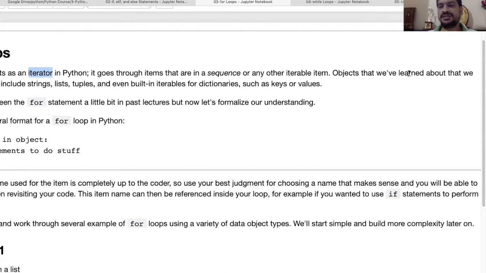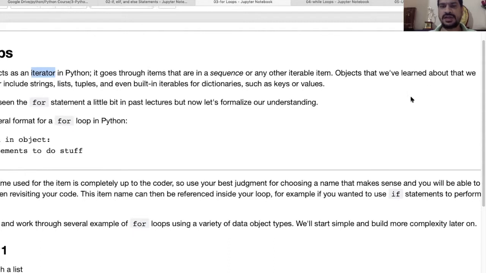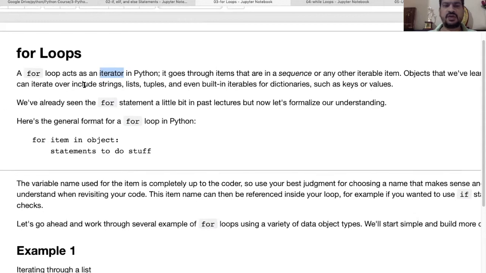Objects that we have learned about that we can iterate over include strings, lists, tuples, and even built-in iterators for dictionaries. So any of these objects is going to work here. It is saying that we can put a string, a list, a tuple, and even dictionaries. Okay.